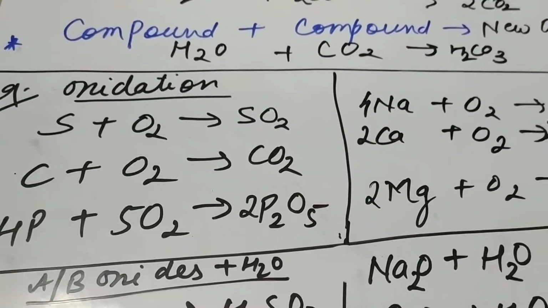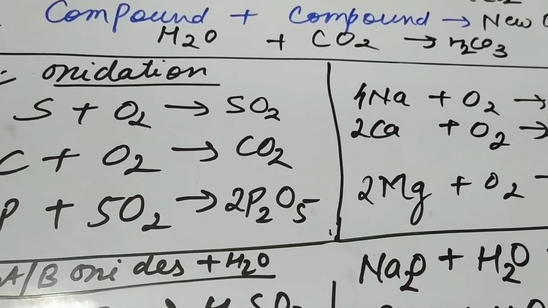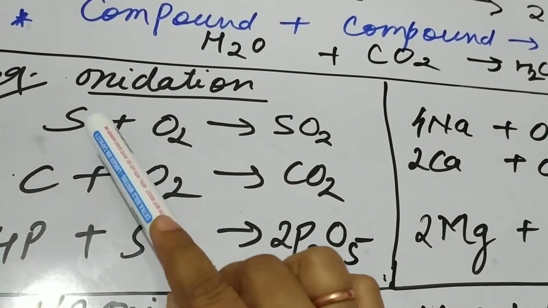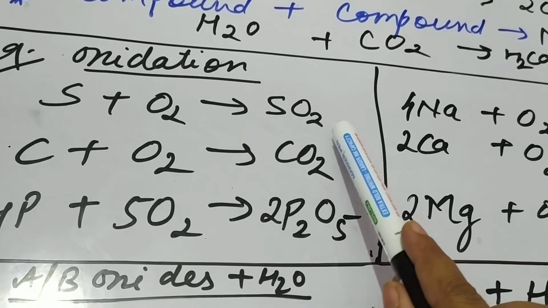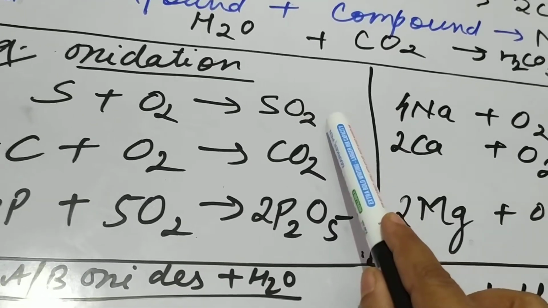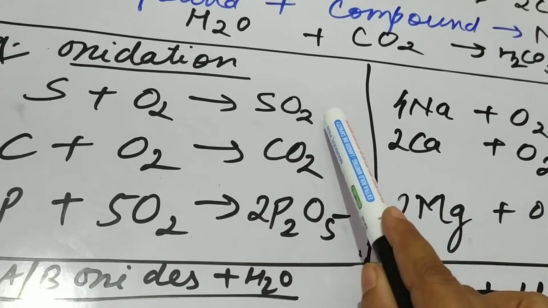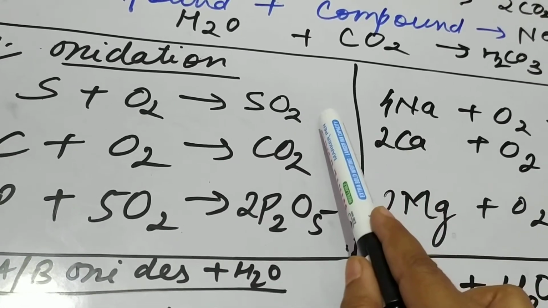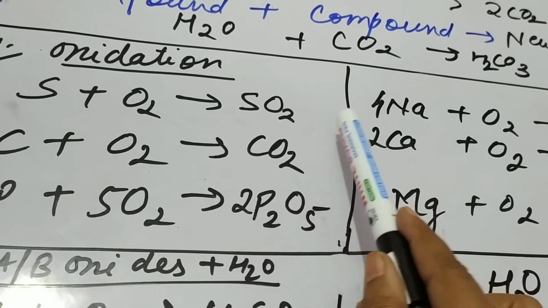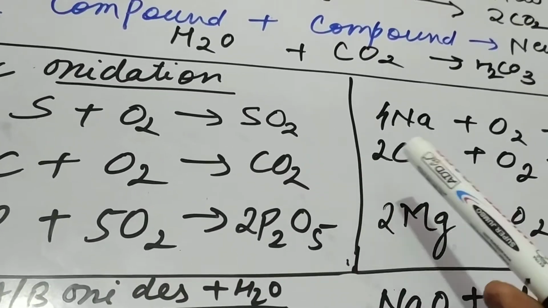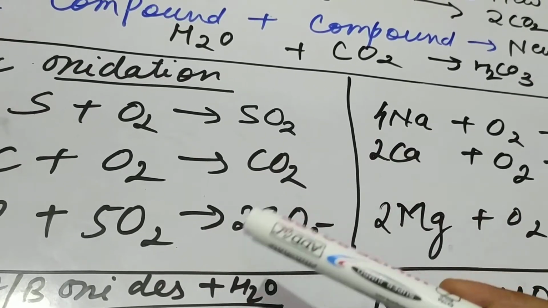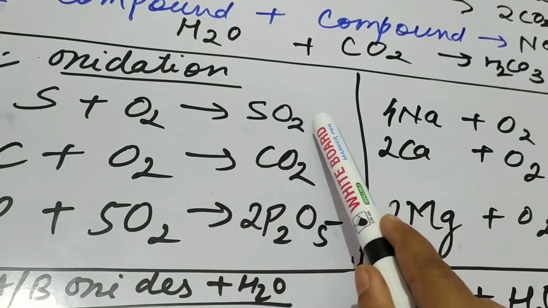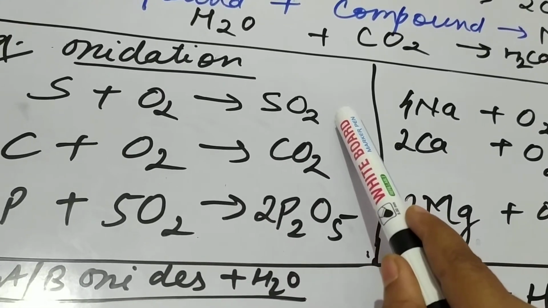First is oxidation. All the non-metals and metals oxidize to give you the corresponding oxides. Like sulfur, a yellow colored non-metal, which oxidizes to give you sulfur dioxide. This gas has a burning smell of sulfur. In this case, you must know the properties of each and every gas. We will deal in detail with the properties of these gases and elements in practical chemistry also, but here I will tell you a little bit about them. So this is a colorless gas having the smell of burning sulfur and it is an acidic gas.